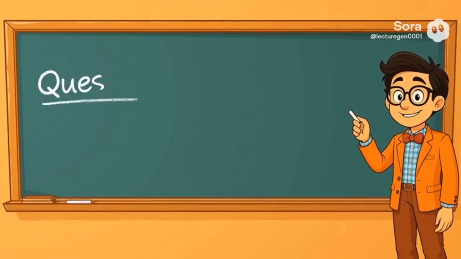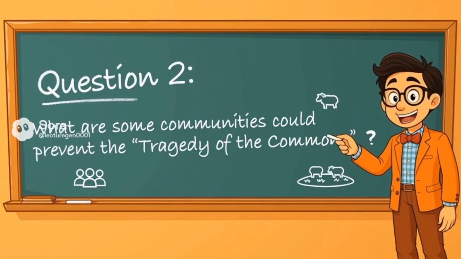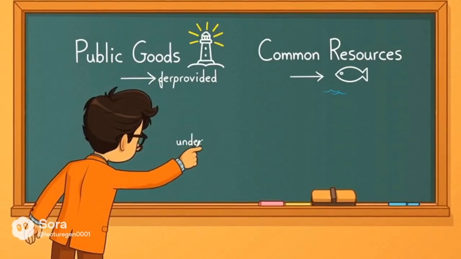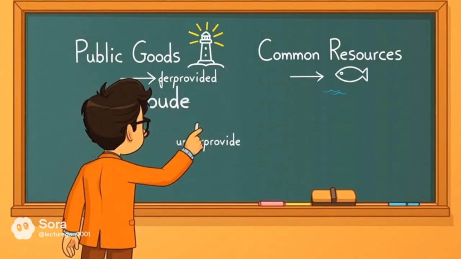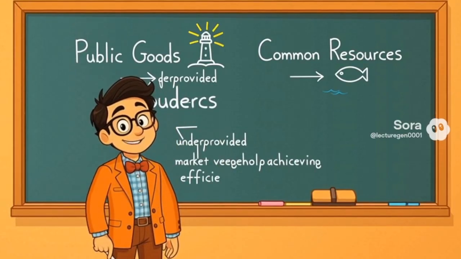Question 2. What are some ways local communities could prevent the tragedy of the commons without direct government control? Remember, public goods tend to be underprovided, and common resources tend to be overused, both cases where markets need help achieving efficiency.